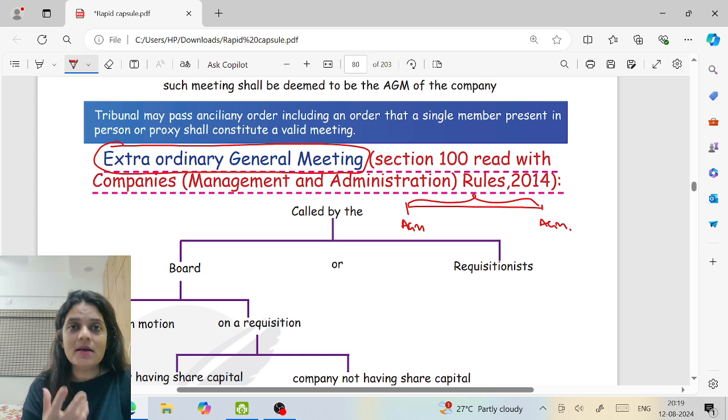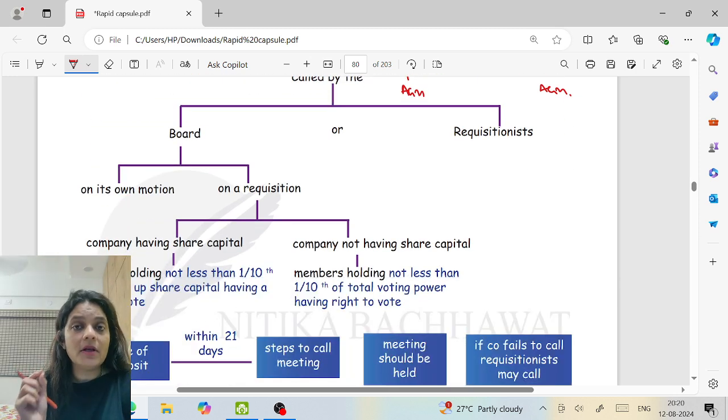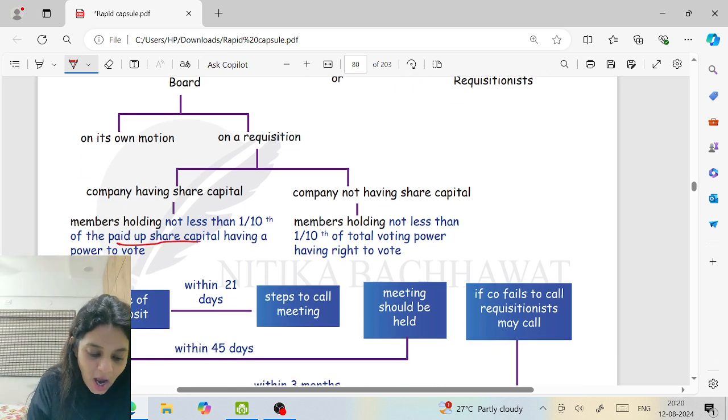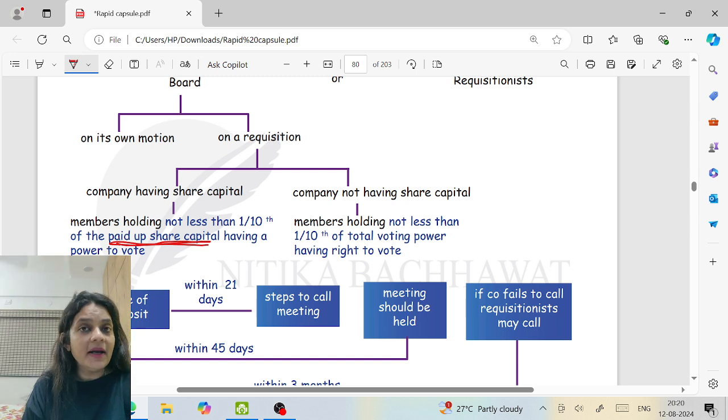Now, do you think a single member can call the meeting? No. If we allow this, maybe the members will start to misuse the powers. So we need a minimum holding for calling the meeting. So what is that minimum holding? In case of a company having a share capital, members holding not less than 1/10 of the paid up share capital, giving them a power to vote. That means your holding is 1/10 of the paid up share capital.